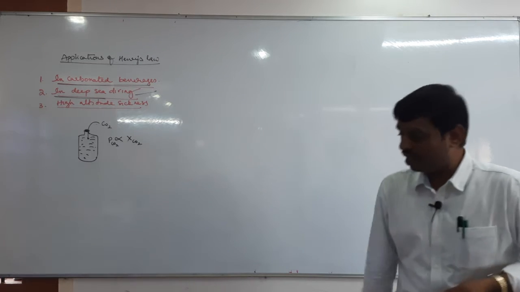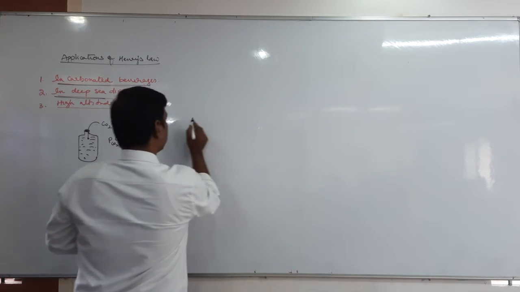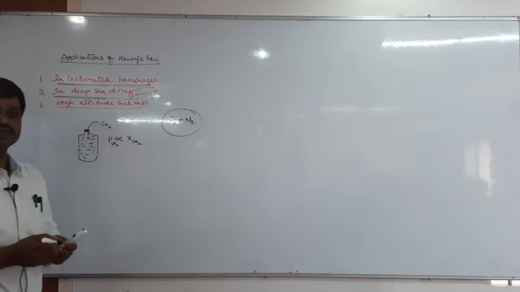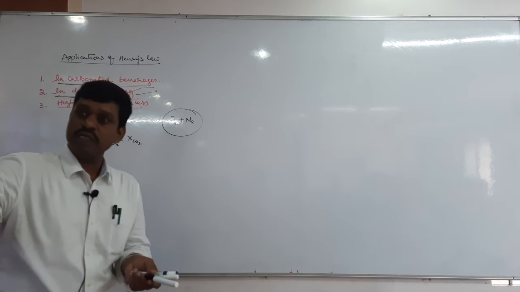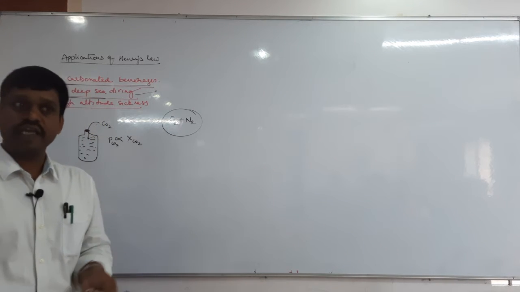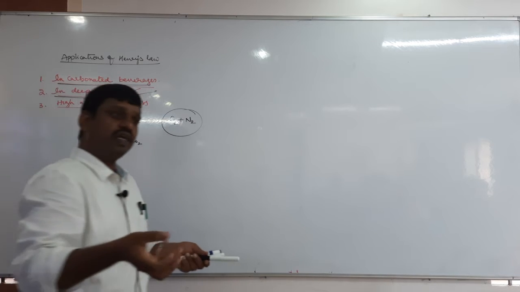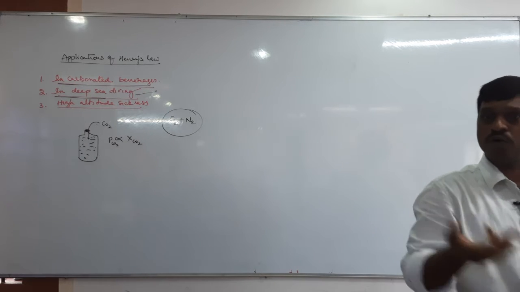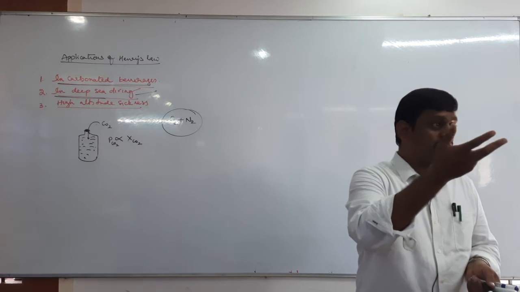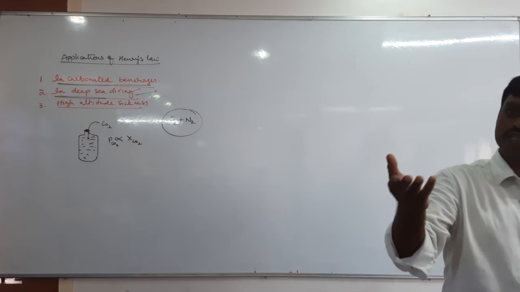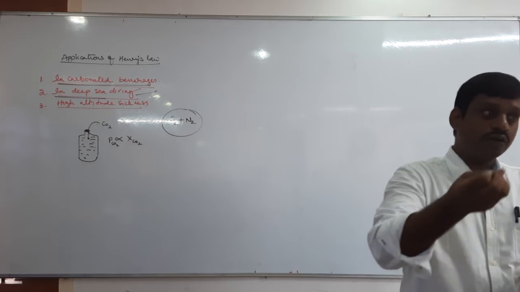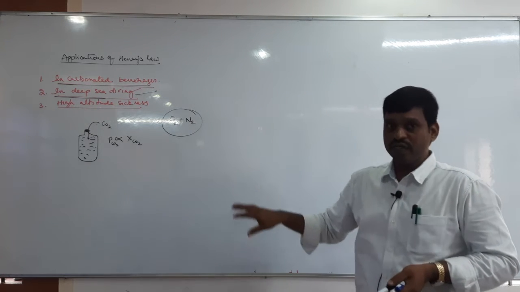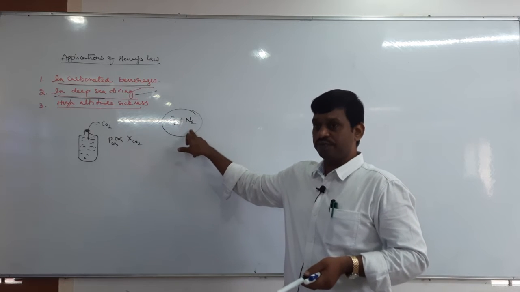That gas cylinder usually contains a mixture of nitrogen plus oxygen, because in the atmosphere we feel that we are taking oxygen, but along with oxygen we are taking in more nitrogen, because the quantity of nitrogen is more: 78% nitrogen, 21% oxygen. We take more nitrogen compared to oxygen. So to make a natural atmosphere, oxygen is mixed with nitrogen.